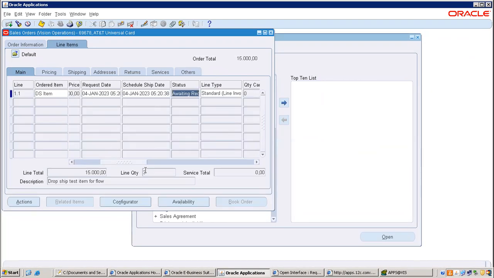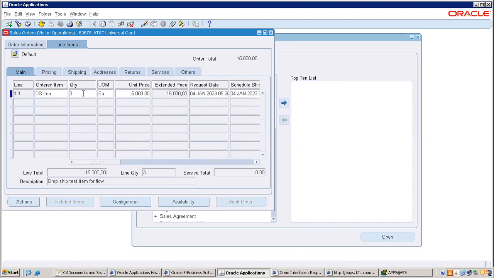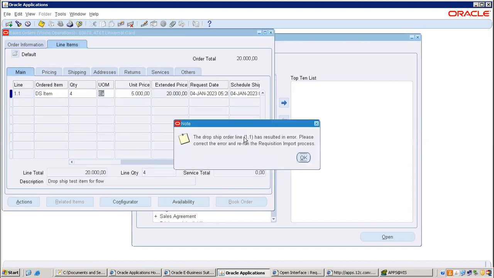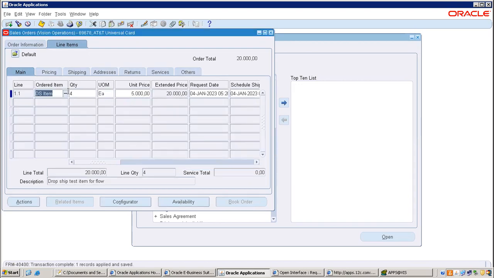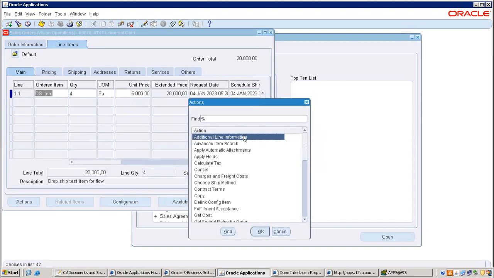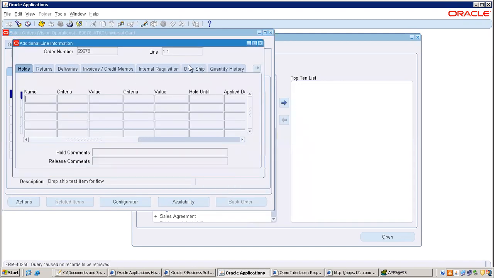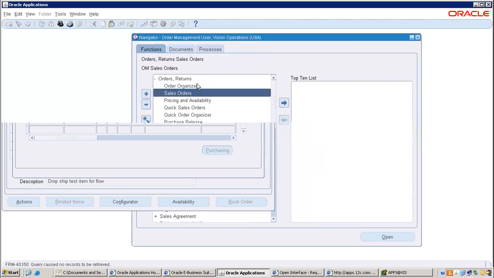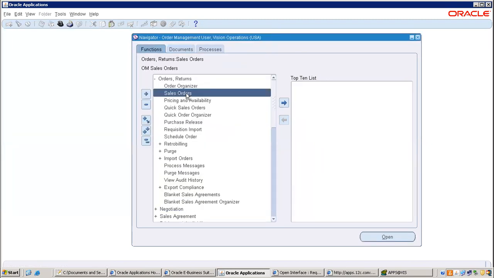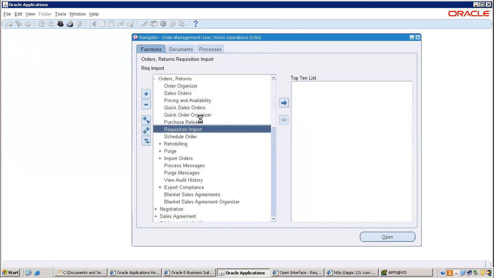I'm making the quantity to 4 now. Save. The dropship order line 1 has resulted in error. Please correct the errors. Okay, again we may need to rerun. Rerun if you want to modify. Go to actions, line information, dropship. This is having an issue. We need to rerun the requisition import.